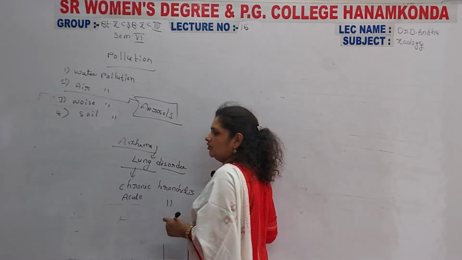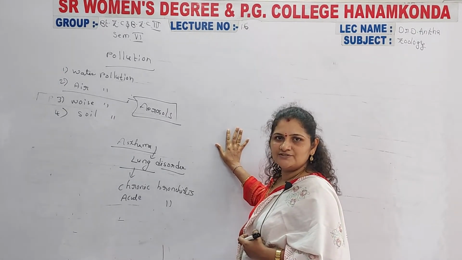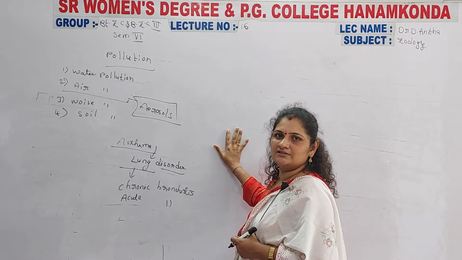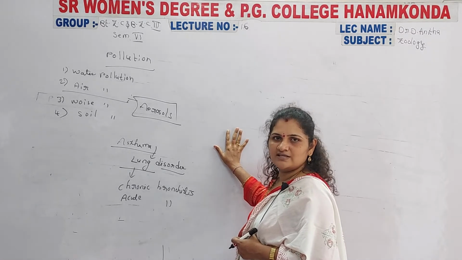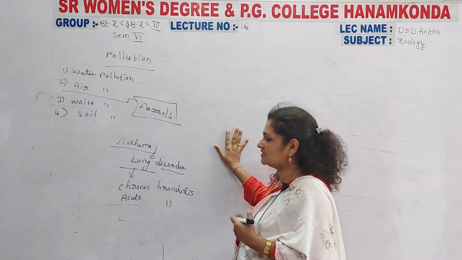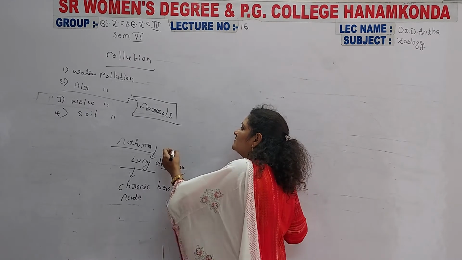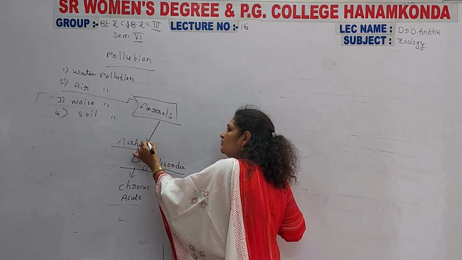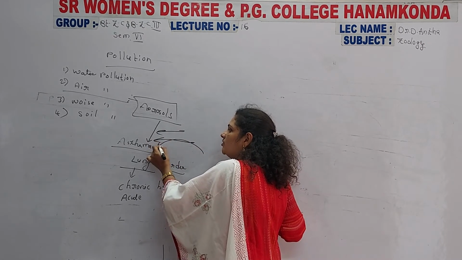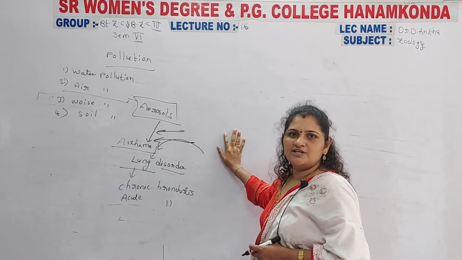Chronic means the disease continues in those persons over some years, and acute means the disease occurs suddenly. The acute may be more dangerous than the chronic. It may also lead to the death of that particular person, but not in chronic. So with asthma, the harmful gases are inhaled. Through the inhalation process, the nitrates and carbon dioxide all enter the organism's body, and that may cause great damage to the lungs.